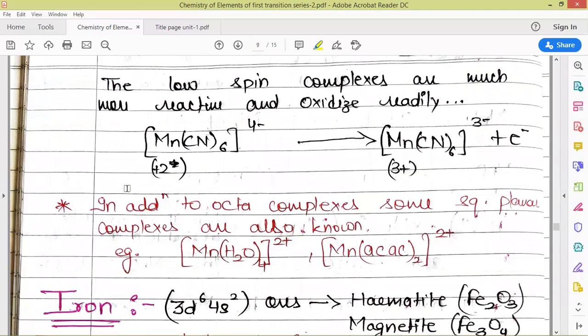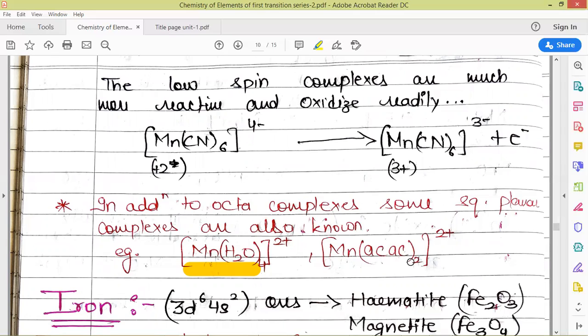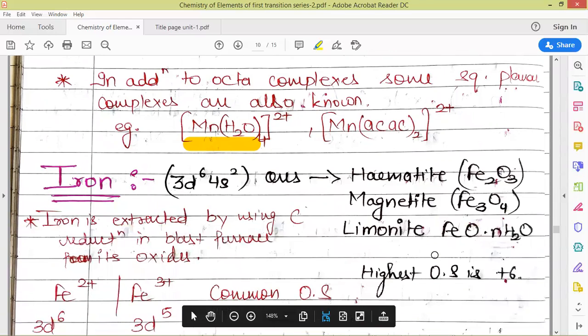In addition to octahedral complexes, some square planar complexes are also known for manganese, and these are examples of square planar complexes of manganese. It is the tetra-aqua complex of manganese in +2 oxidation state, and this is the acac complex, acetylacetonate, which is a bidentate ligand. So this is the diacac compound with manganese, where manganese is in +2 oxidation state again.